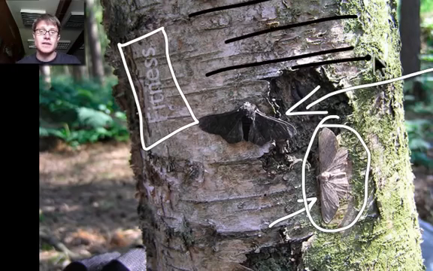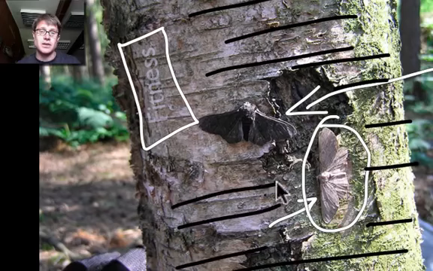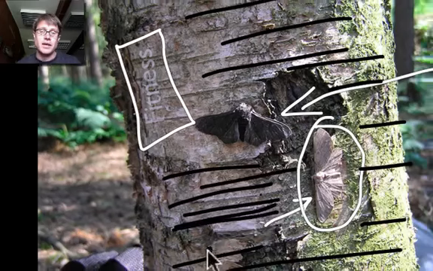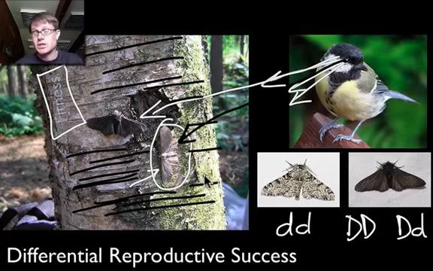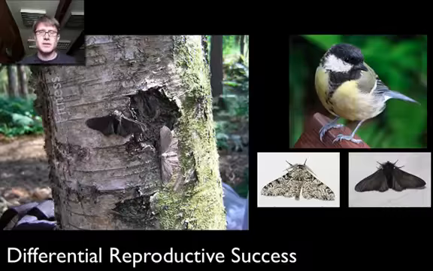In other words, as that coal dust started to accumulate, the trees got darker and darker and darker. When they got darker, these moths that were light in appearance started to pop out, and those are the ones that were going to be preyed on by the birds themselves. And so what happened was a change in the gene pool, and natural selection, or evolution, occurred. So let's look at some actual numbers.